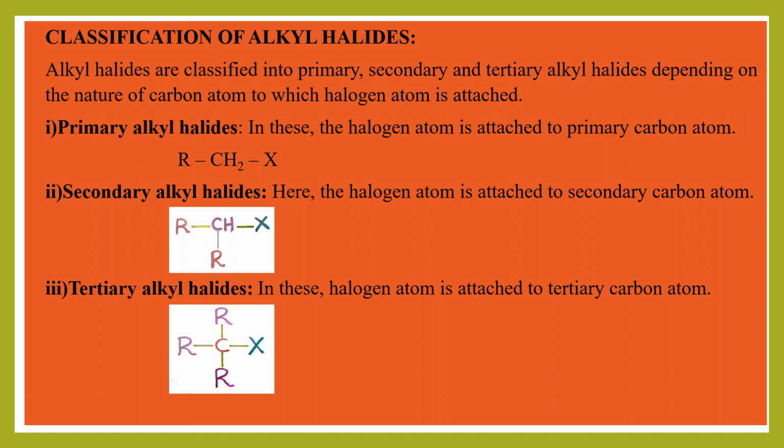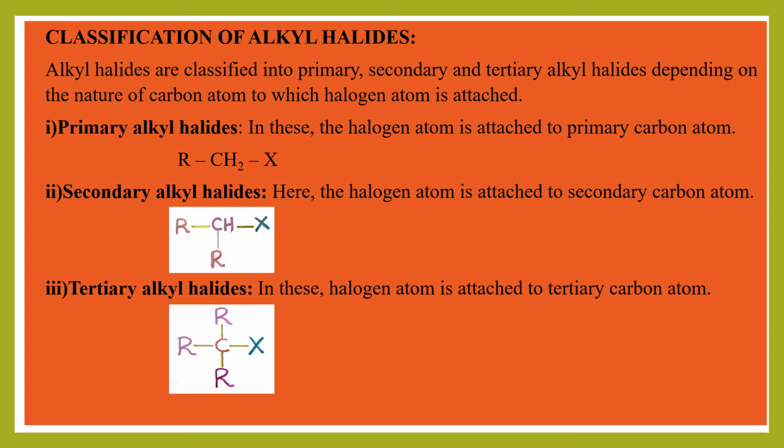Okay. Next, coming to secondary alkyl halides. Classification is done basing on the nature of carbon atom to which halogen atom is attached. So secondary alkyl halides are the alkyl halides in which halogen atom is attached to a secondary carbon atom. Look at the representation of the secondary alkyl halide. You will understand easily looking at this representation.